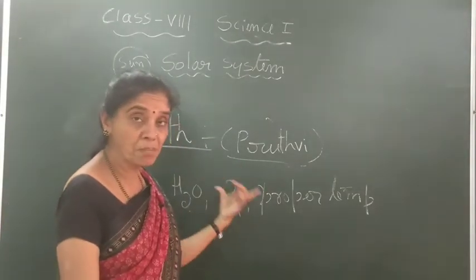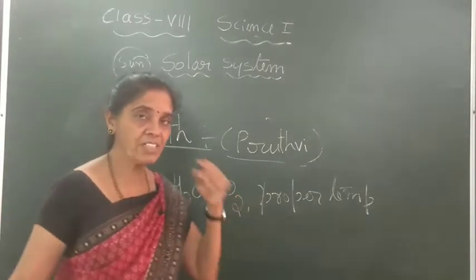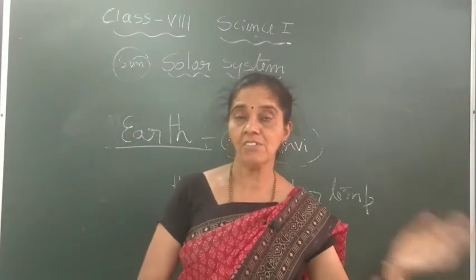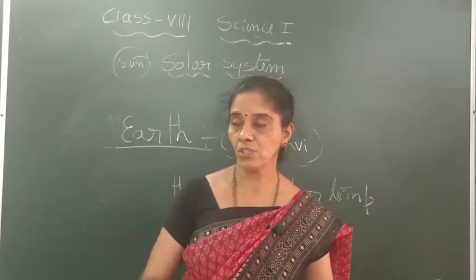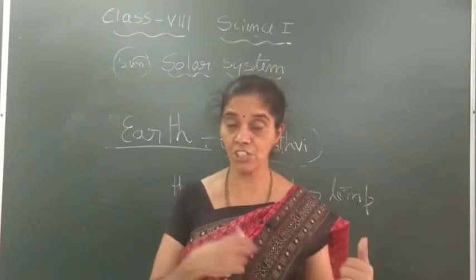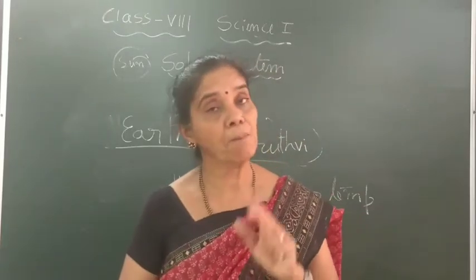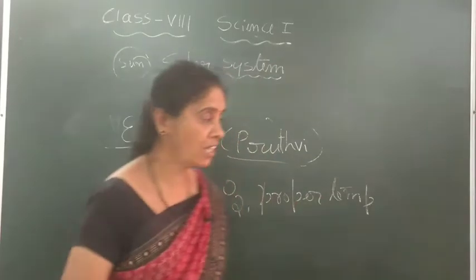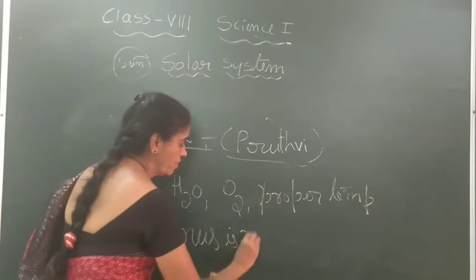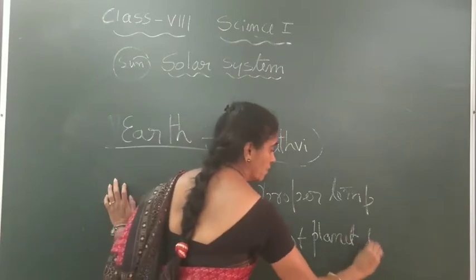This is the third planet in the solar system, and for this planet, on one side we have Venus in order. After Earth, the next planet far away from the Sun is Mars. So on one side Venus and on the other side we have Mars. And what about the distance? Which is closer, Mars or Venus? It is found that Venus is much closer compared to Mars. So Venus is the nearest planet to the Earth.